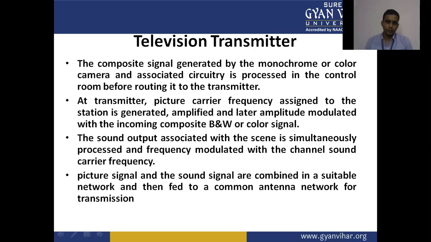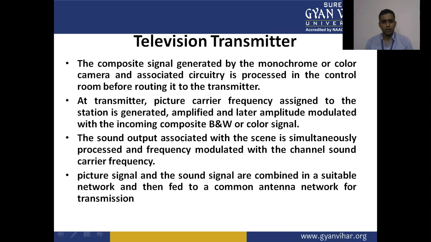That is, the picture carrier frequency is amplitude modulated with the incoming composite signal, black and white or color. Finally, it is given to the vestigial sideband filter.